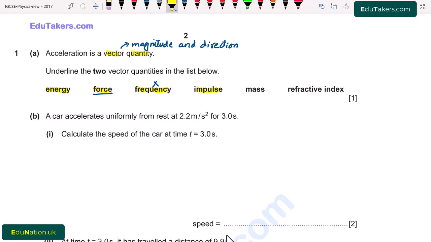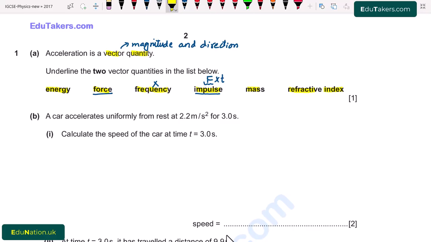Next is impulse. Impulse is the product of force and time, that is F times t. As force is a vector quantity, impulse is also a vector quantity because impulse has magnitude as well as direction. So I underline impulse. Next one is mass. Mass has only magnitude, so it's a scalar quantity, and refractive index is also a scalar quantity because it has only magnitude. It does not have any direction.